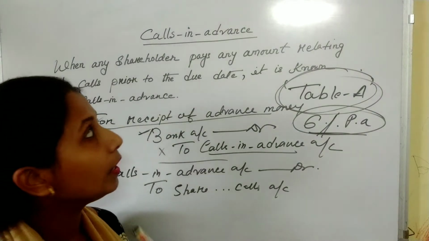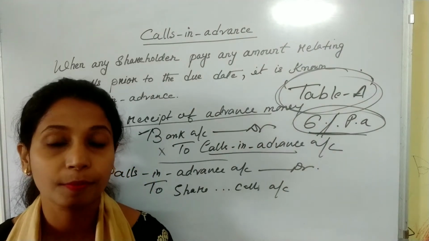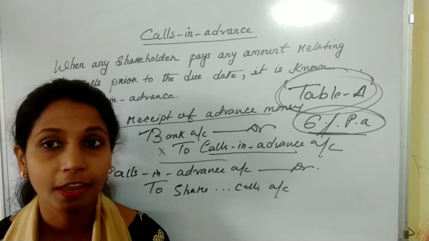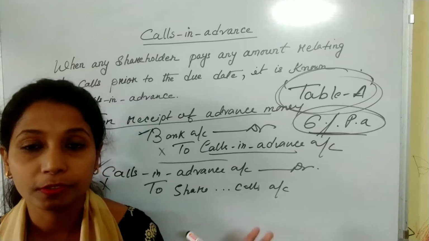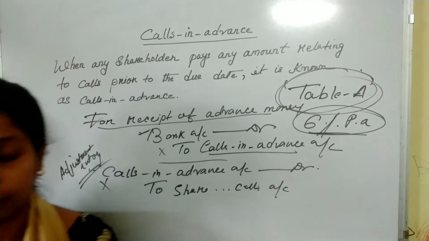Interest on calls in advance is a charge against profit. Remember the point, it is a charge against profit. Now we will see the journal entries of interest on calls in advance.